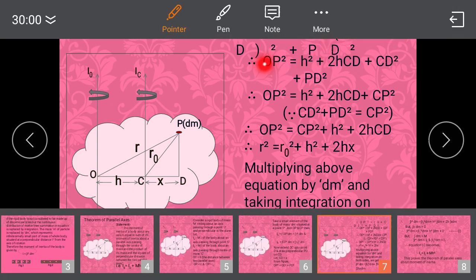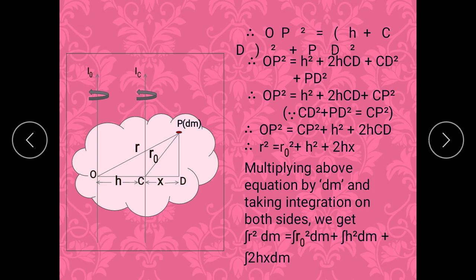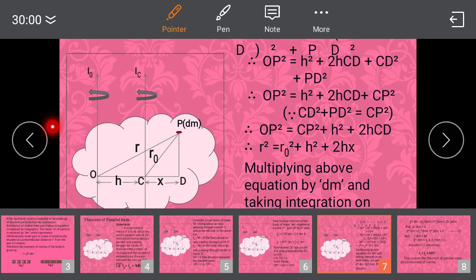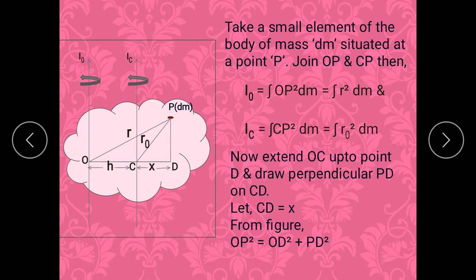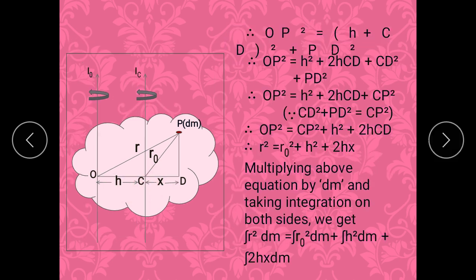OP square is equal to OD, that is nothing but OC plus CD, right? So it is H plus X. So we say that it is H plus CD square plus PD square as it is.